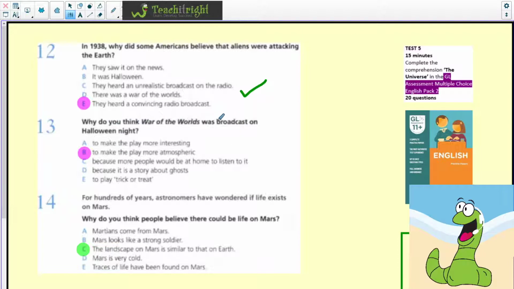Why do you think War of the Worlds was broadcast on Halloween night? Well, this is, again, reading between the lines and making your own interpretation. But why would you think they would choose Halloween? Well, it's to make the play more atmospheric, more realistic. Question 14. For hundreds of years, astronomers have wondered if life exists on Mars. Why do you think people believe there could be life on Mars? Well, the landscape on Mars is similar to that on Earth. Again, that was mentioned within the text.